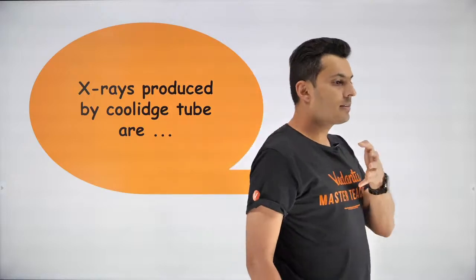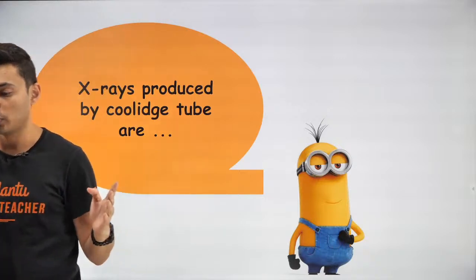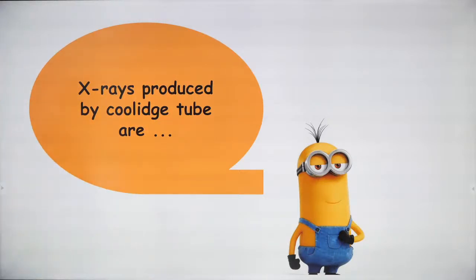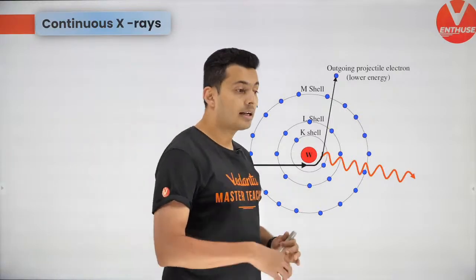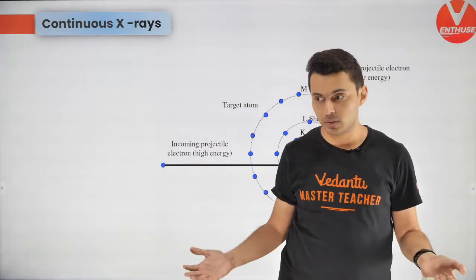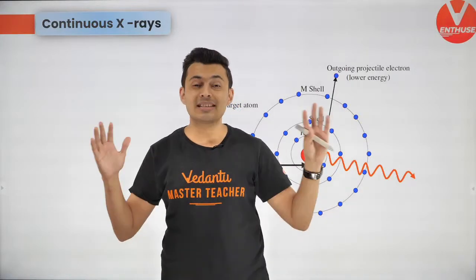So now going ahead, are these X-rays which are produced of a single unique wavelength? The answer is no. It is not of one particular wavelength, and let's see why. In fact, there are two kinds of X-rays produced, categorized into two separate categories.